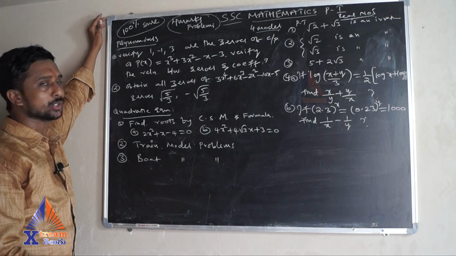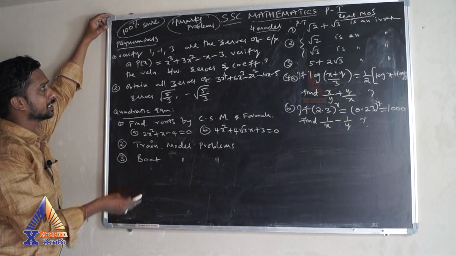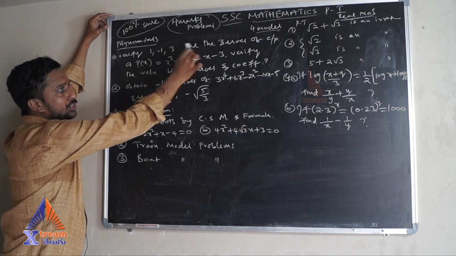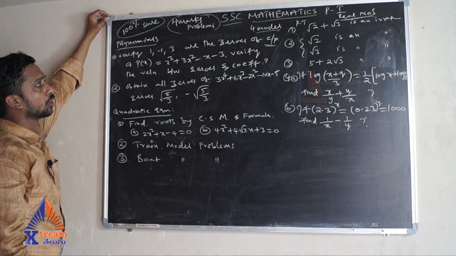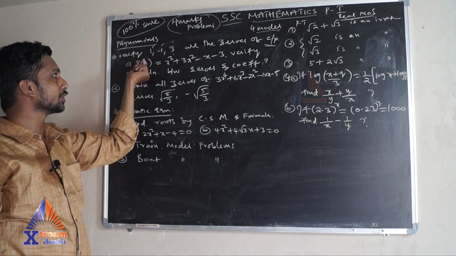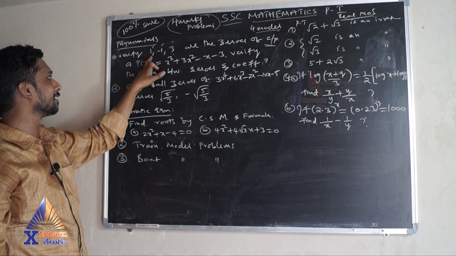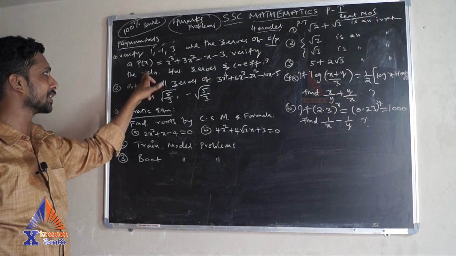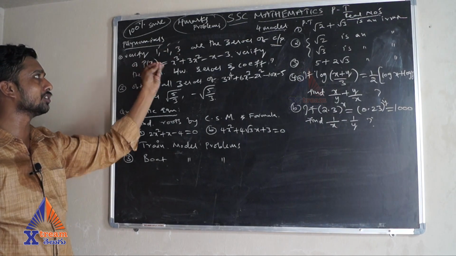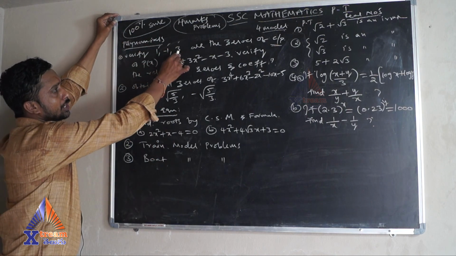So as I told you, for the graphs you can secure 4 marks, and the other question from the polynomial, the most expected one, is: verify 1, -1, 3 as the 3 zeros of the cubic polynomial. For a cubic polynomial the degree is 3, so you will have 3 zeros. Already in the question he has given the 3 zeros. You need to substitute the values one after the other and verify: when you substitute one value, if p of 1 is equal to 0, then 1 is a zero, and in the same way p of -1, and next p of 3. When you get p of 1, p of -1 and p of 3 all equal to 0, then these 3 are zeros of the cubic polynomial.